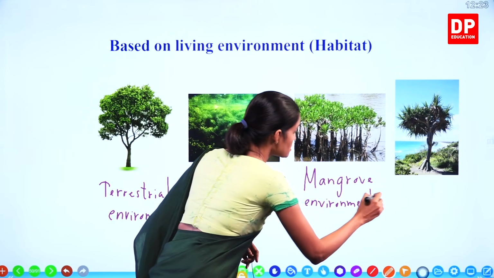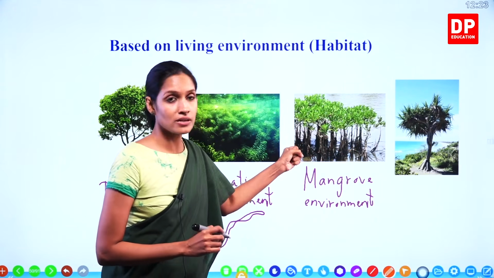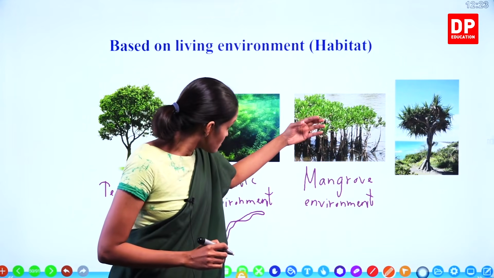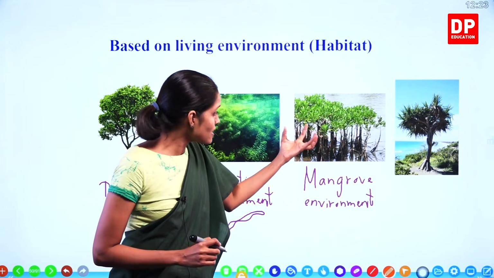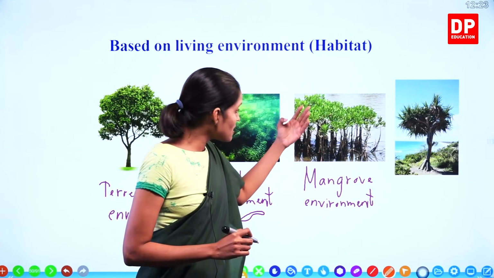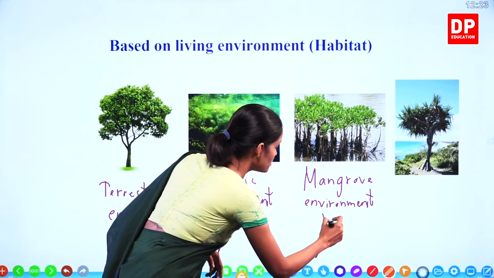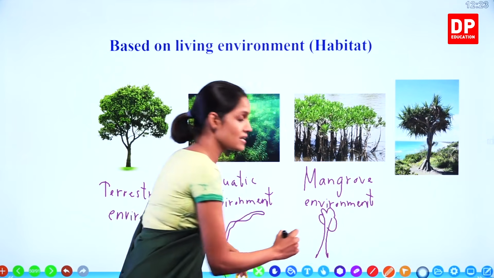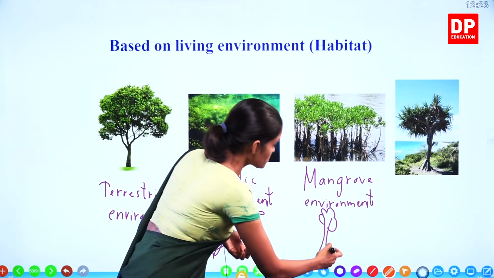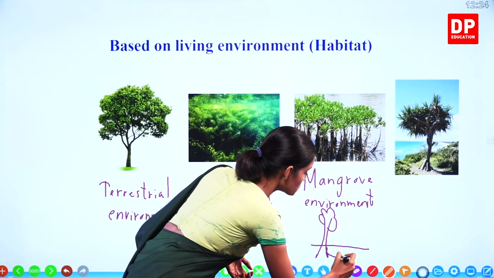Okay. So, the specialty of this mangrove environment, children, is that their soil is not very firm. Their soil is partially covered with water. Therefore, the soil present in these areas doesn't have enough oxygen mixed with it. So, in that case, different types of features are present in the plants that grow in this type of environment. For example, these plant roots don't get enough oxygen because the soil in this mangrove environment lacks oxygen.